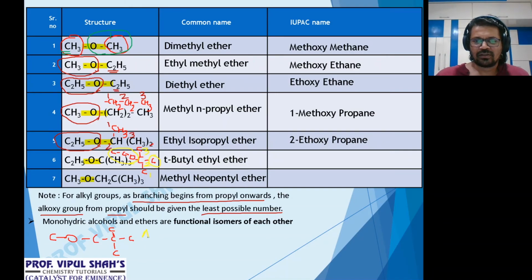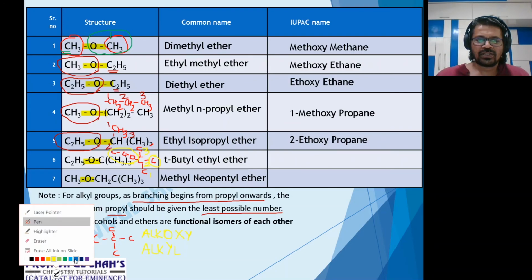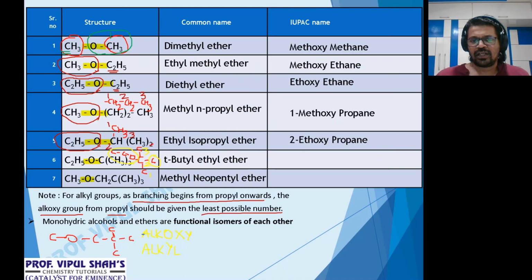If I write alkoxy, A L K O X Y, and if I write alkyl, A L K Y L, and compare, both of them have ALK common, but in alkoxy, alphabetically O comes first and Y comes later. So that's why alkoxy is written first, then the alkyl.